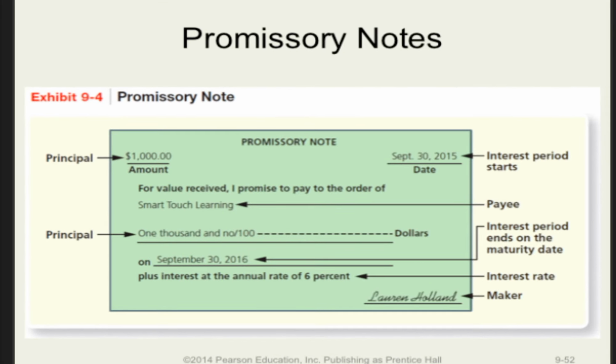In order for a note receivable to be enforceable, it must be evidenced by a signed promissory note. The note must have 4 primary components. The principal amount must be stated on the face of the promissory note. The interest period must be identified. The interest rate must also be identified. And the promissory note must be signed by the maker.